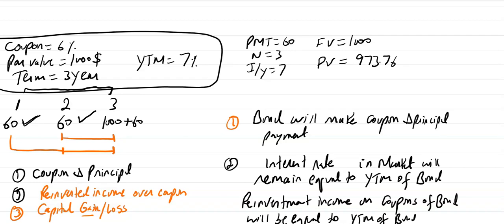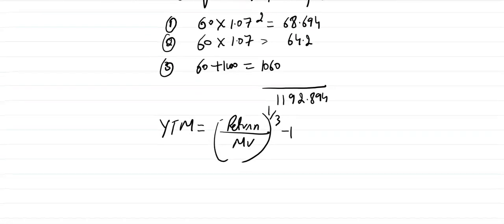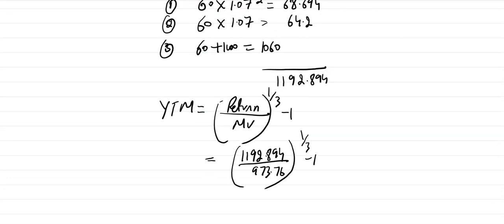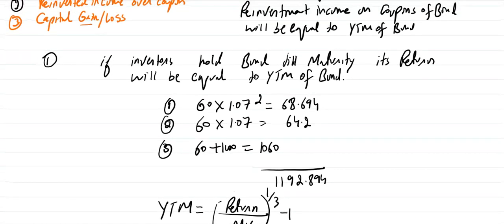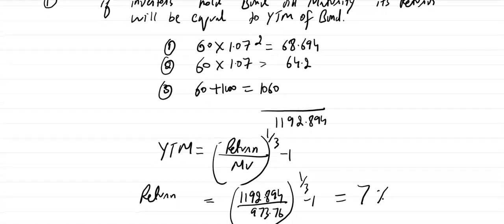973.75. It's 76 actually. So now let's calculate this. Exactly equal to 7%. So this is our return. So the return of the bond will be equal to YTM, if you are able to invest the coupons of the bond at the same YTM over the period of time. That is the first assumption. That is the first result.